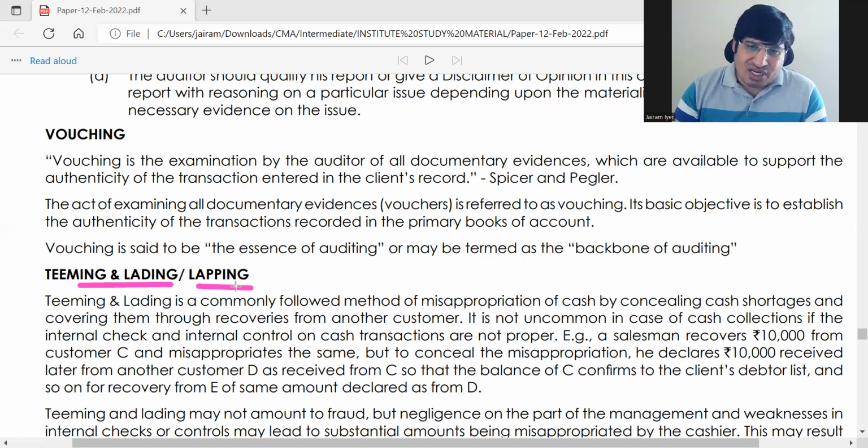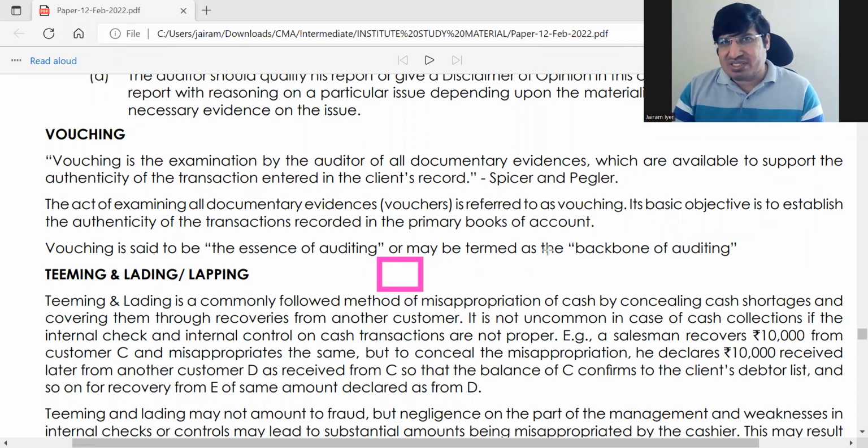What happens in teaming and lading? See, this is normally done by collection people, employees who collect cash. Say in a month they are getting 50 bills, and say each bill is of 10,000. He has pocketed the money of one of these bills. That 10,000 is now missing.